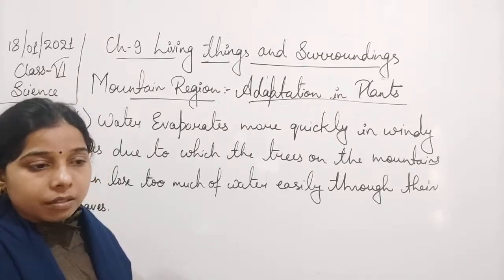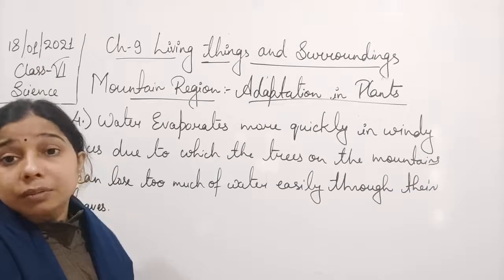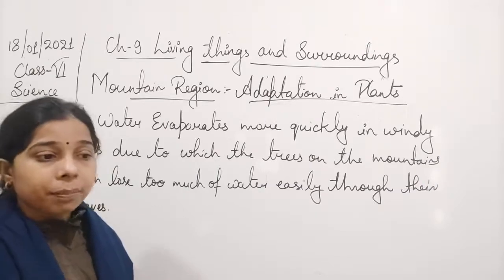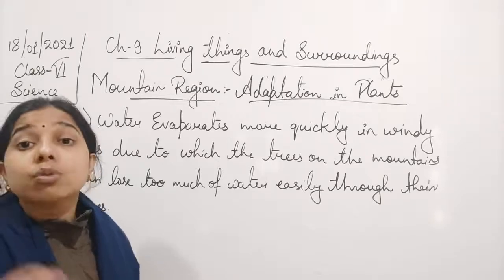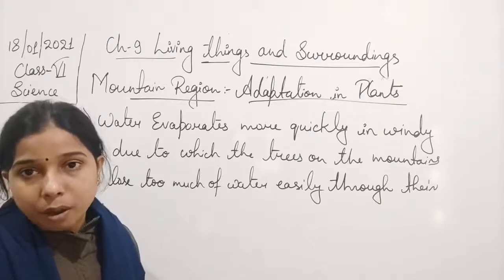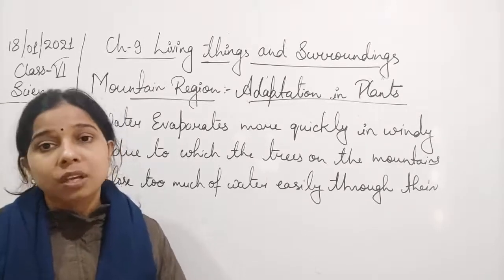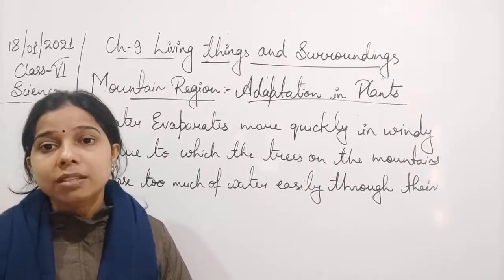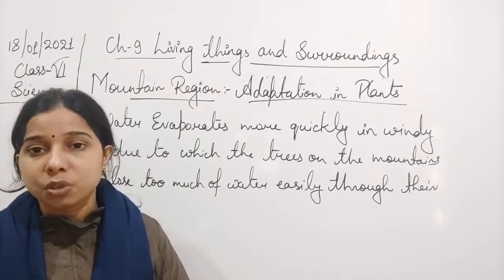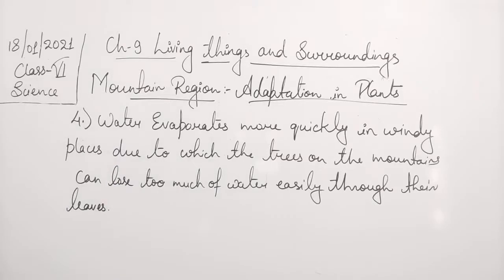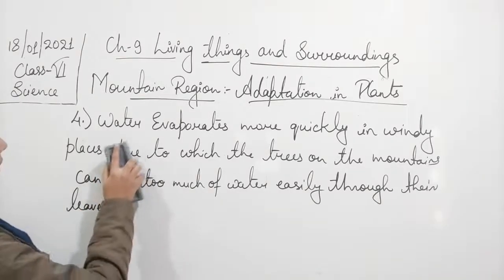Now the plants must have such features which help them to survive or to overcome such problems. Only then are they able to survive in such conditions. So they must have adapted themselves in such a way that they can overcome such problems. So what is the problem here, students, that they should think about?